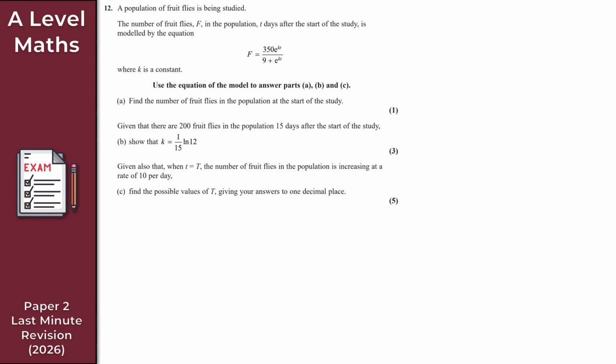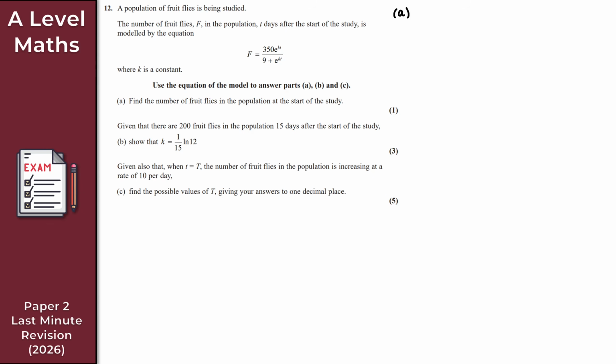This question is really, really interesting. What I've got here is a population of fruit flies that is being studied. So riveting stuff, right? The number of fruit flies F in the population T days after the start of the study is given by this equation, where K is just a constant. And we must use this equation for part A, part B, and part C. For part A, it says find the number of fruit flies in the population at the start of the study.